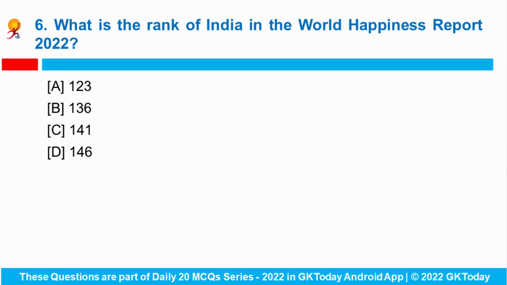Alright. Next question. What is the rank of India in the World Happiness Report 2022? Extremely important question. I would like to give it a 5-star rating. So in the United Nations World Happiness Report 2022, India is ranked at 136th, means it is just at 10th place from the bottom of the list, which is very shameful. And the report has been launched ahead of the United Nations International Day of Happiness.